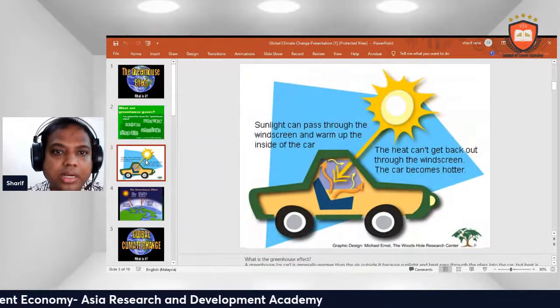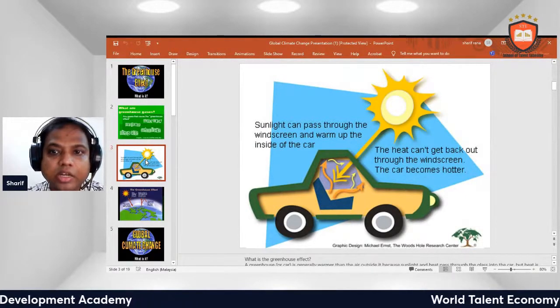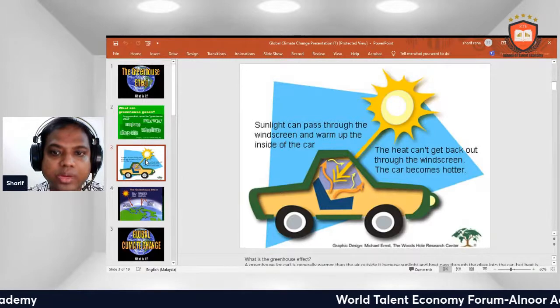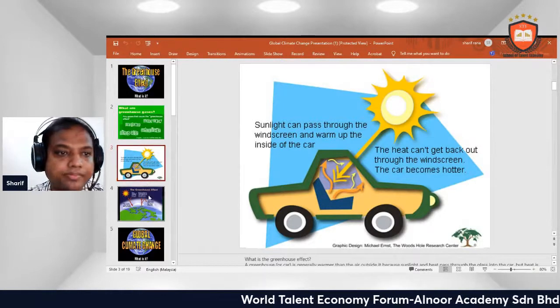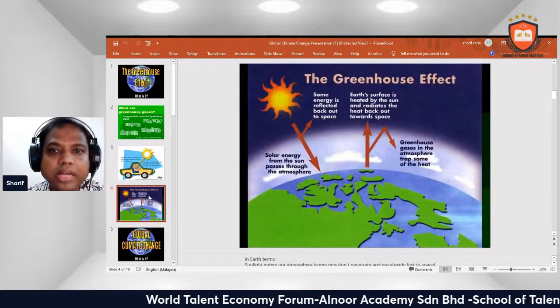Sunlight can pass through the windscreen and warm up the inside of the car. The heat cannot get back out through the windscreen, so the car becomes hotter. This is the greenhouse effect.